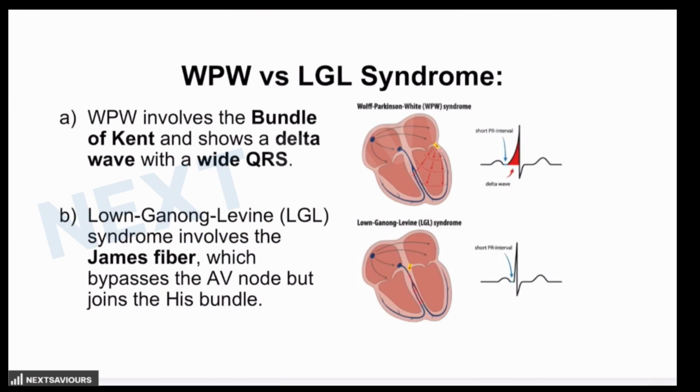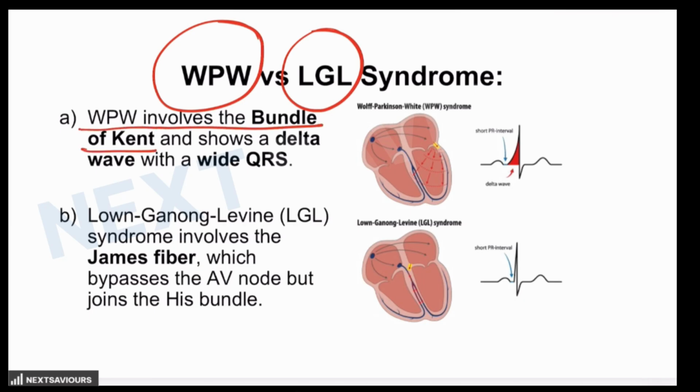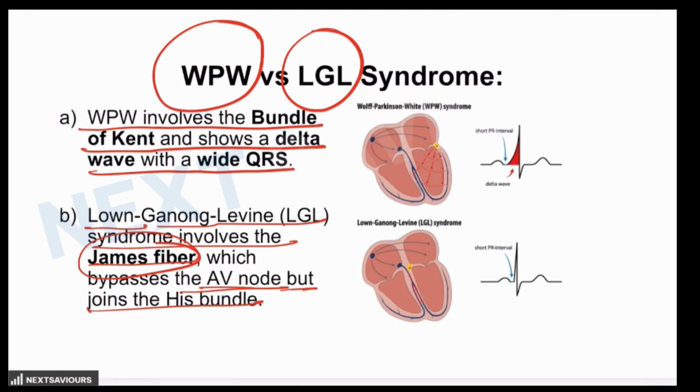Just for completion of the lecture and knowledge, Wolff-Parkinson-White syndrome also has to be differentiated from Lown-Ganong-Levine syndrome. Wolff-Parkinson-White involves the bundle of Kent and shows the delta wave with wide QRS complexes, as we have already seen, while Lown-Ganong-Levine syndrome involves the James fibers, which bypass the AV node but join the bundle of His. It is identified by the short PR interval only.